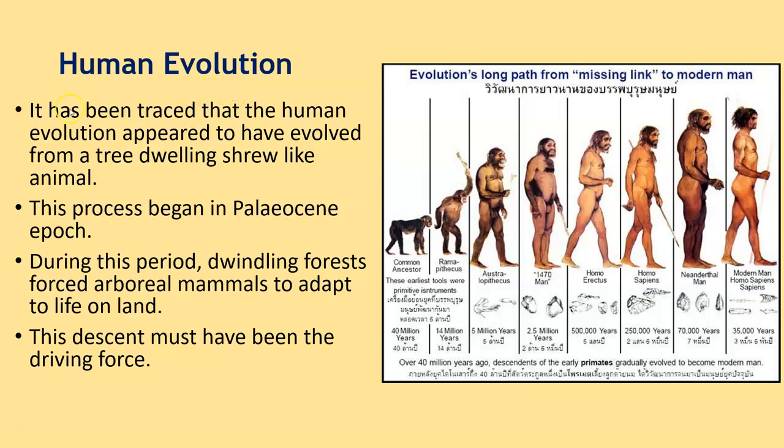Human evolution. Students, it has been traced that human evolution appeared to have evolved from the tree-dwelling, shrew-like animals. This process began in the Paleocene epoch. During this period, dwindling forests forced the arboreal mammals to adapt to life on land, and this descent must have been the driving force for the evolution of humans.